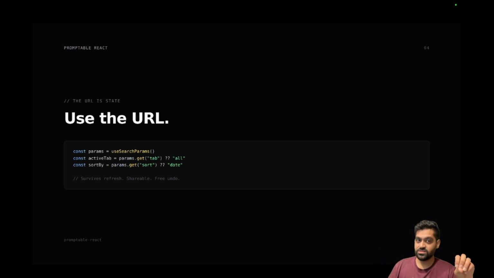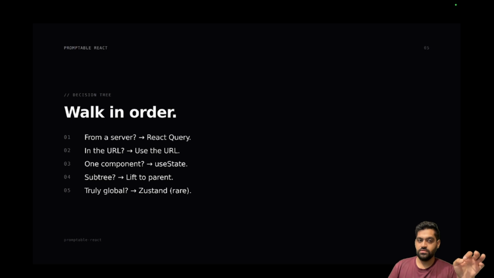How is that managed? Because Slack has URL-based state management. So if you store things like searches, filters, which tabs are open, which modals are open in URL parameters, that is also a really good way to store state.